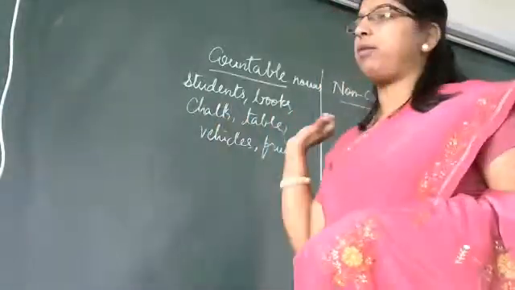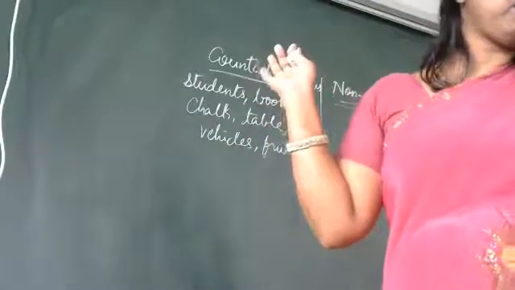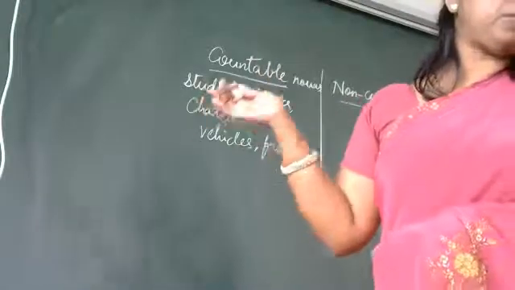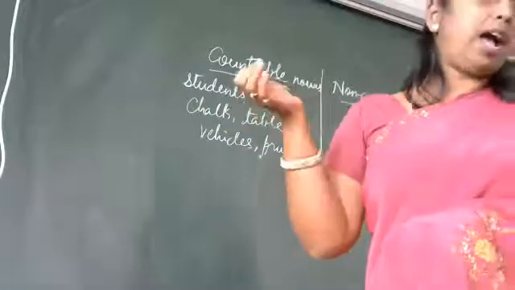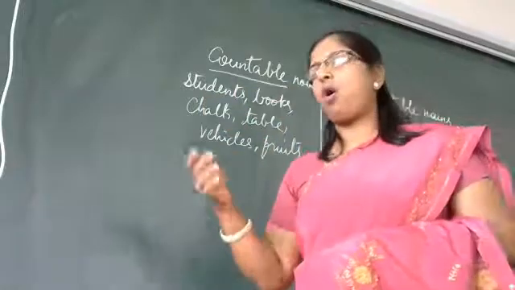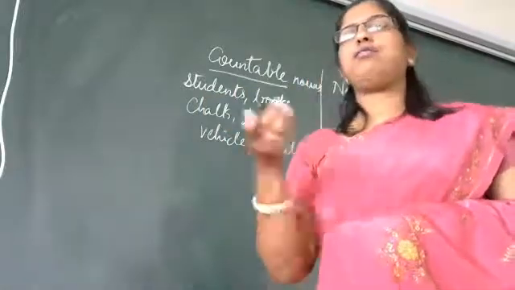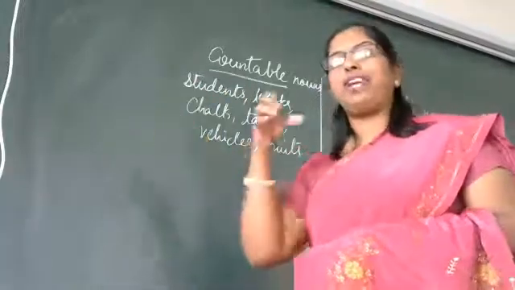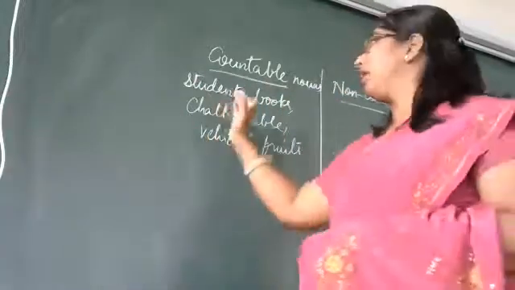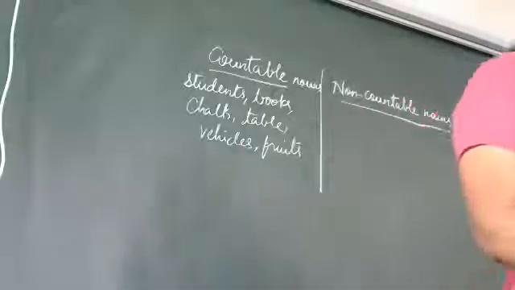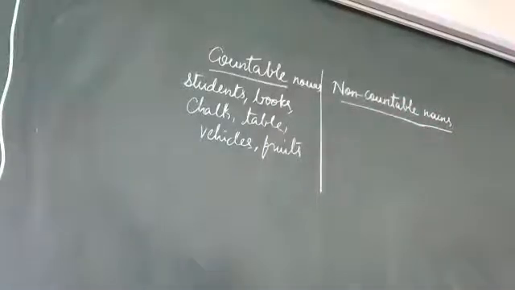These all are countable, there are n number of them, many are there. Okay, names of things, names of objects, and people, boy, girl, mother, father, trees, chairs, flowers, these all are countable. We can count. So it comes under countable nouns.